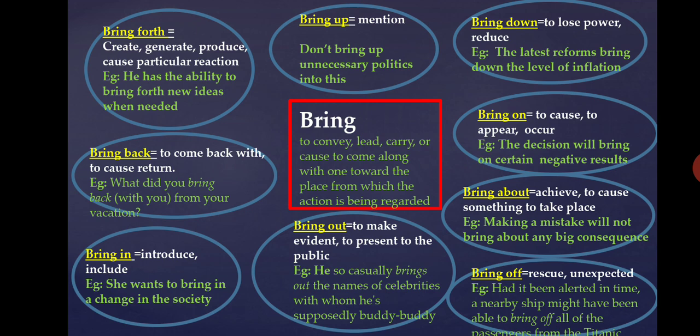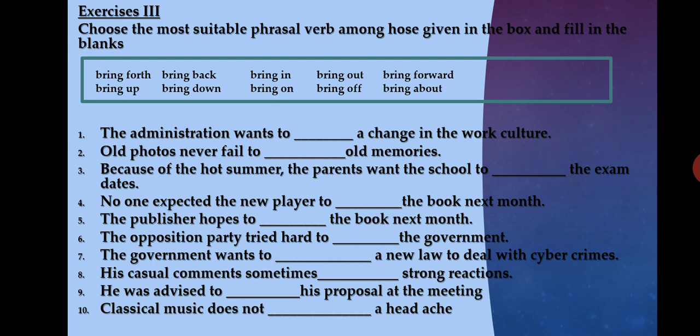Next one is bring about. Bring about means achieve or to cause something to take place. Example, making a mistake will not bring about any big consequence. Bring off means something very much unexpected is going to happen, or you are going to rescue somebody. Had it been alerted in time, a nearby ship might have been able to bring off all the passengers from the Titanic.